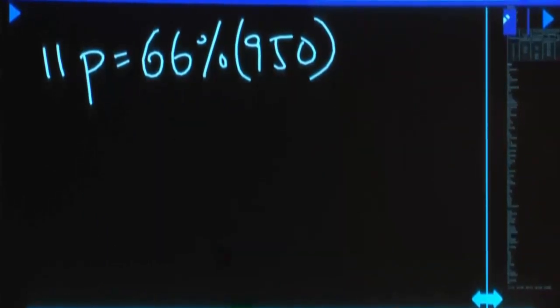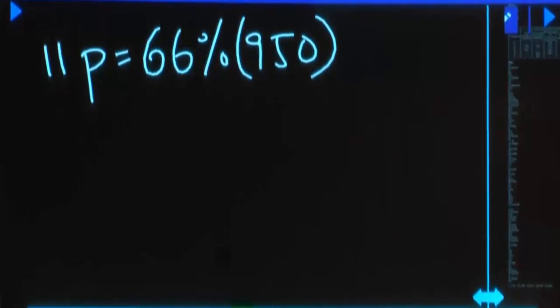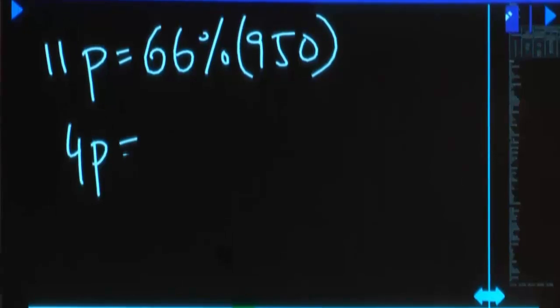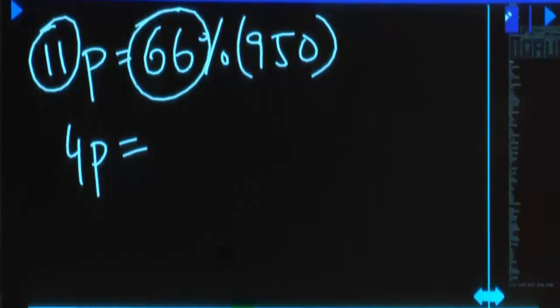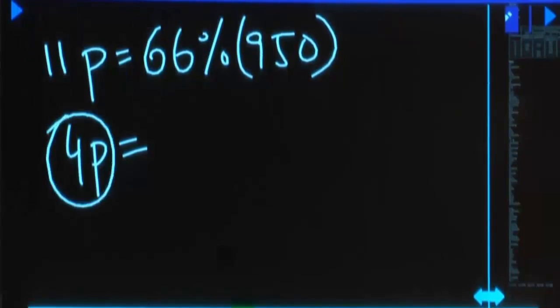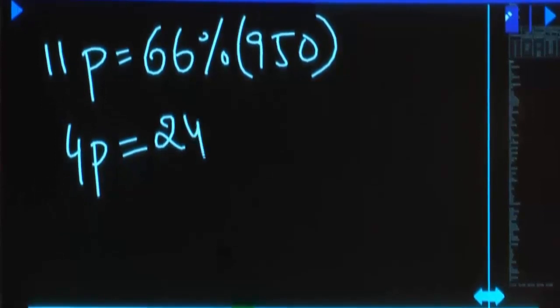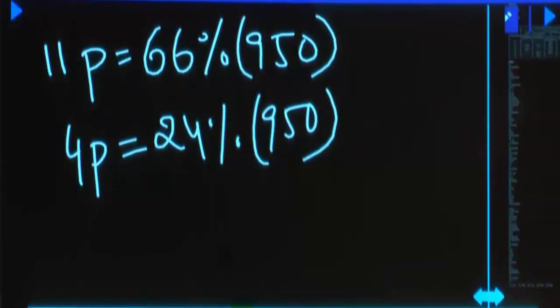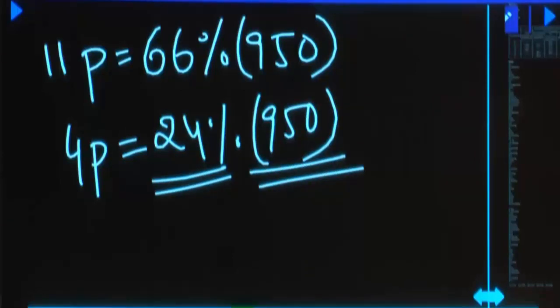How many parts do we need to calculate? Arts graduates are 4 parts only. So 4 parts is equal to how much? This is what we need to calculate. Correct? Yes. Now 11 how many times? 4 6 times? 24% of 950. This is your answer. This is only 3 multiple. This is not 3 multiple. So answer should be only 3 multiple.